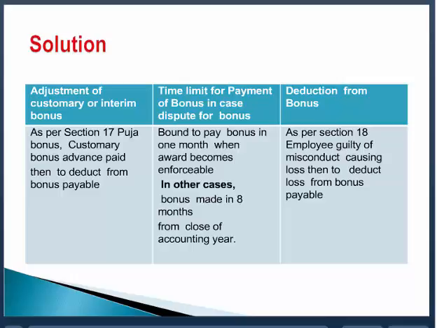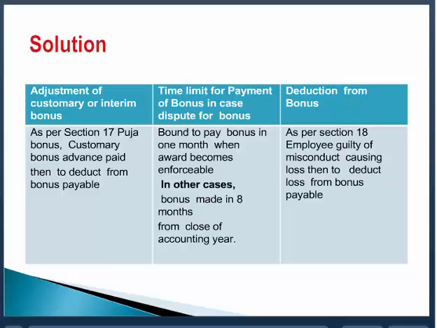Can the government extend this 8 months? Yes. When? On an application by the employer. Up to what? Up to 2 years.